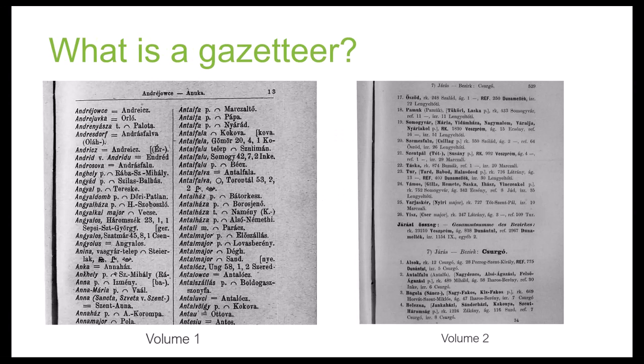So what is a gazetteer? A gazetteer is essentially a list of places with various jurisdictions. This gazetteer is split into two volumes, the first one being the alphabetical list of places, and volume 2 containing most of the essential information about each of the places listed in volume 1.